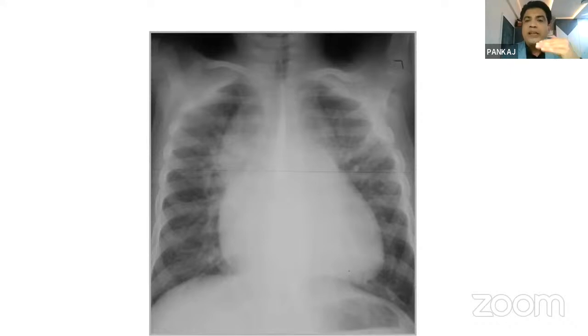It is not present in cardiac and infracardiac TAPVC, because the figure of 8 is formed by the pulmonary veins which go to the innominate vein and come back to the SVC to the RA, and this causes a figure of 8 appearance. So figure of 8 appearance is not present in all types of TAPVCs, it is present only in the supracardiac variety of TAPVCs. Okay, so that is what we should look for when the X-ray is there.